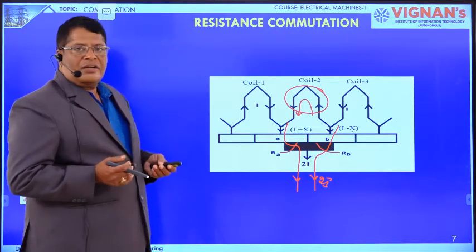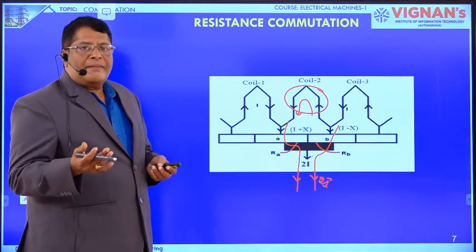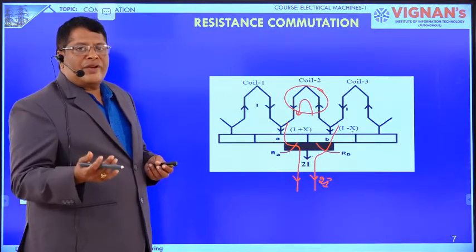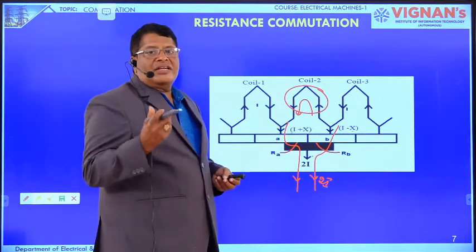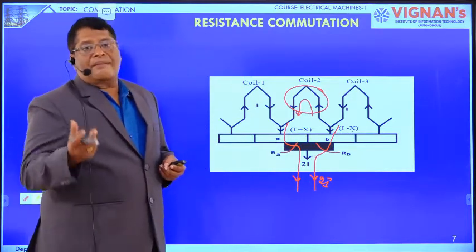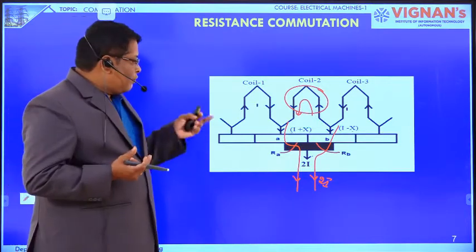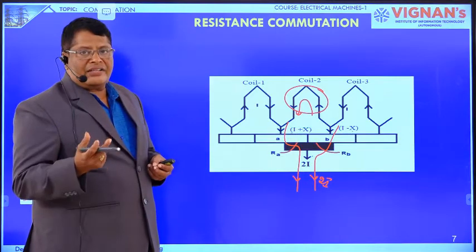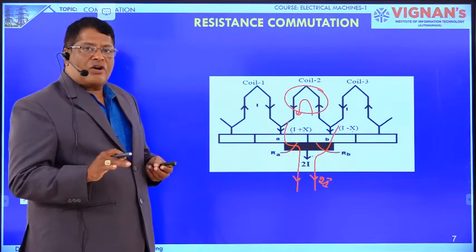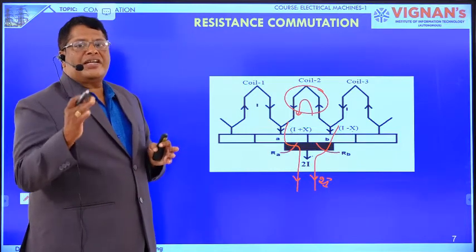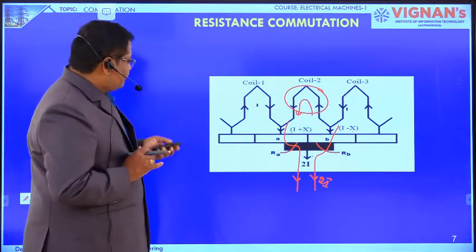In this manner, you can make the current flowing through the commutation coil reach the negative maximum value by selecting carbon as the brush material. That is the reason we use carbon here. Otherwise, with copper, which is low resistance, the commutation coil may not reach the negative maximum value.